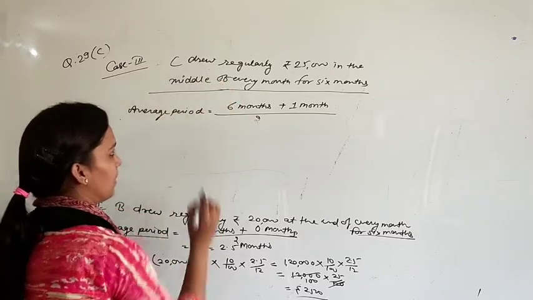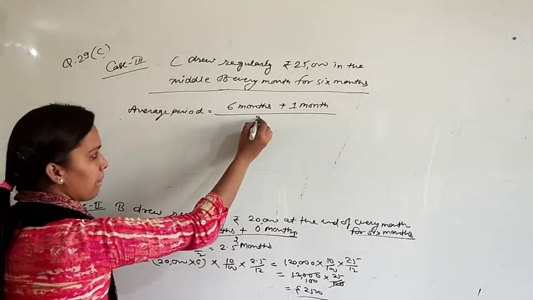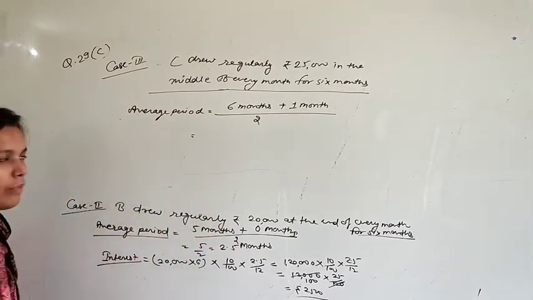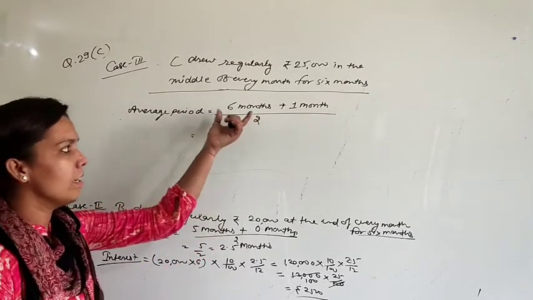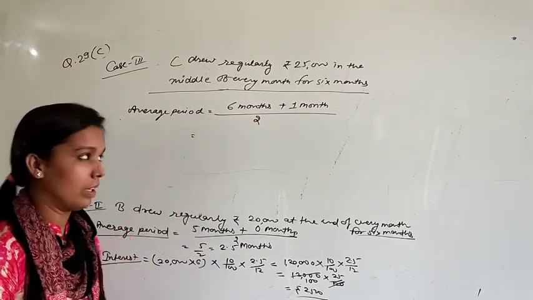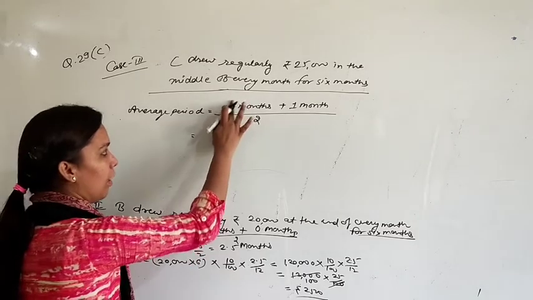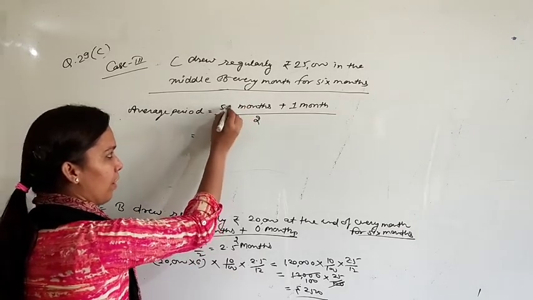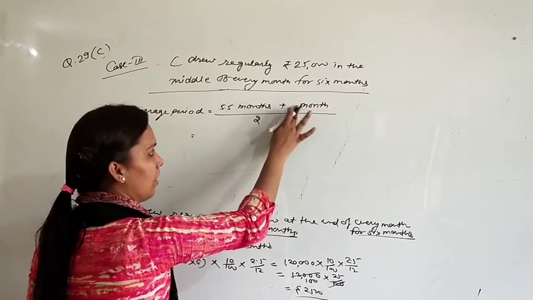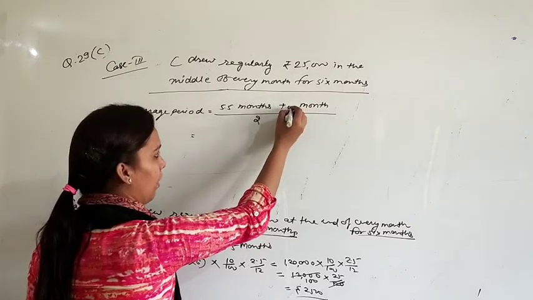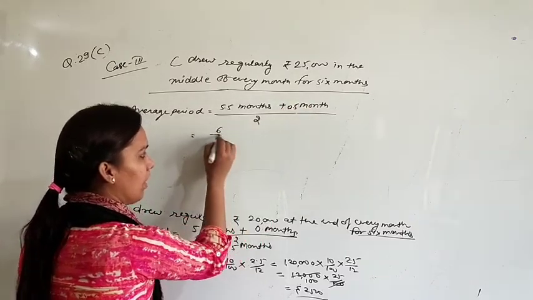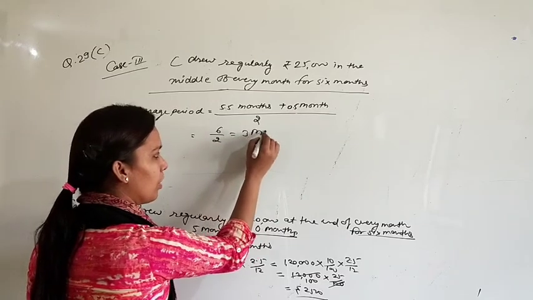This is also for 6 months. So first of all, find average period, that is time left after first drawing. So after first drawing you will have 5.5 months, and after last drawing you will have half month. It means average period will be 3 months.